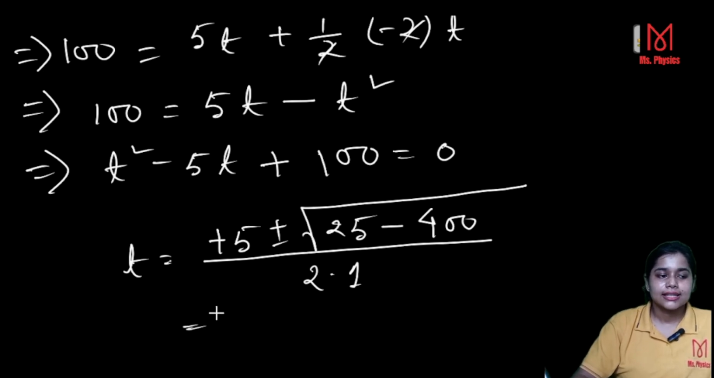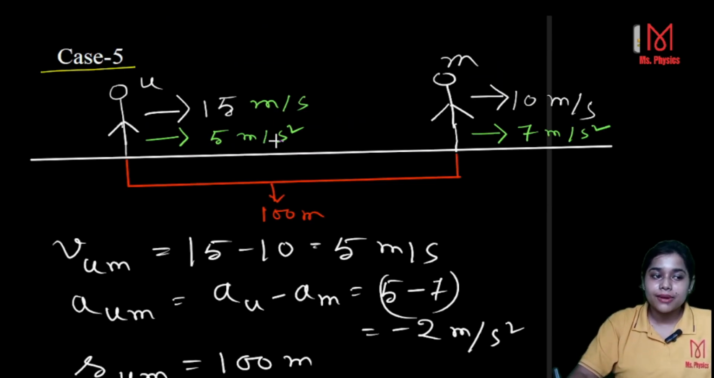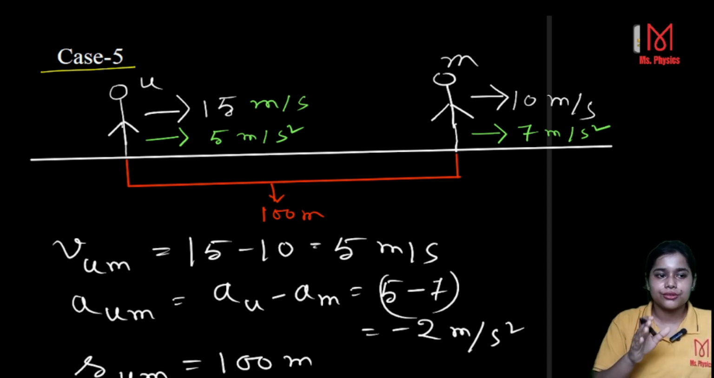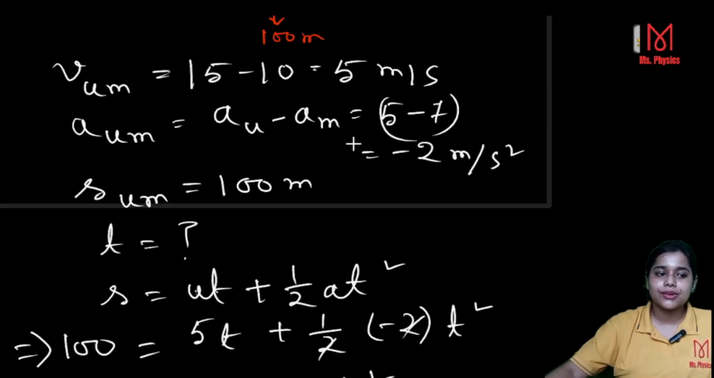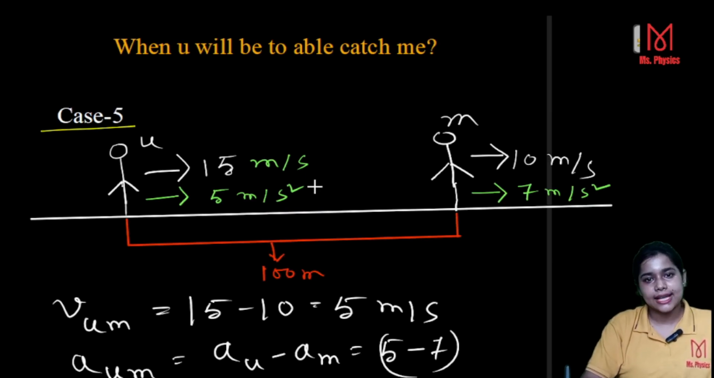Here you see that since you are getting an imaginary value of time, and time never can be imaginary, it will say that you will never be able to catch me. But if you get some real value of time, then that would be the answer, that after this many seconds, you will be able to catch me. But since you are getting an imaginary value here, you will never be able to catch me.